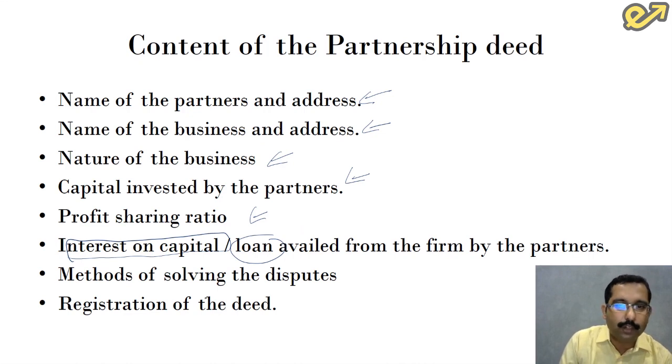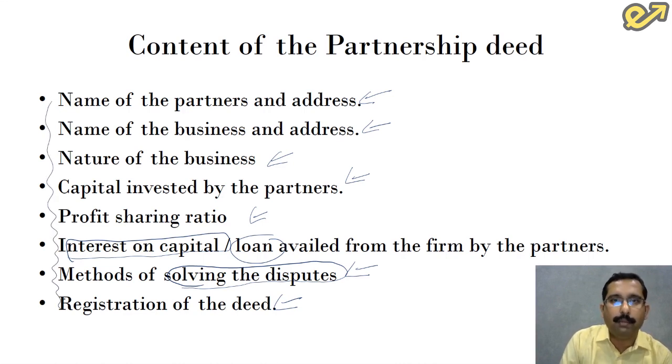Next one is method of solving disputes. Now, nobody would like to go to the court of law to solve their issues. It becomes a very lengthy, laborious process. So the partner should be clear, if at all there is any disputes, what is the best method of solving it. And the last one is registration of the deed. Although it is not mandatory to register the deed, it is advised that the partnership deed is registered. So these are few of the important heads that are to be covered in the partnership deed.